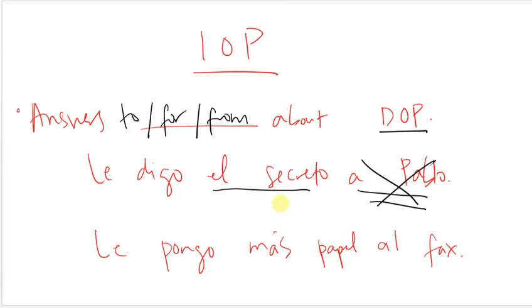So instead of saying I tell the secret to Pablo, I'm saying I tell the secret to him. Again, an indirect object pronoun doesn't necessarily have to be a person, it can be a thing. So here I'm putting more paper in the fax machine. I have my paper, which is my direct object because it answers my verb. And my indirect object pronoun is to whom or what am I giving this paper, and I'm giving it to the fax machine. So again, if I have something, I pretty much always have to include the indirect object pronoun already. So I can just take this part out if I want, and instead of saying I'm putting more paper in the fax machine, I can just say I'm putting more paper in it.